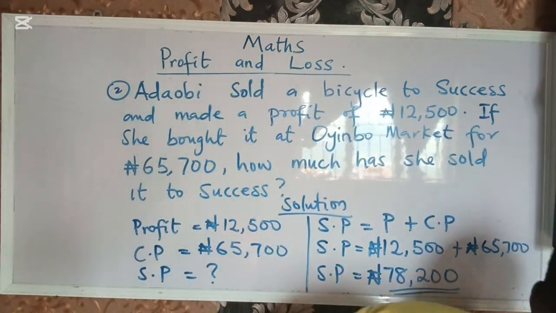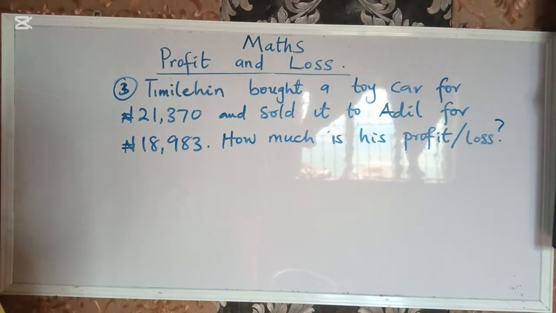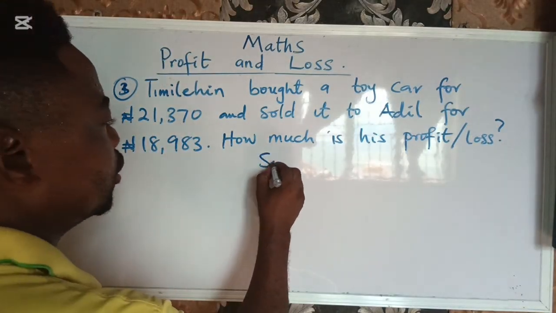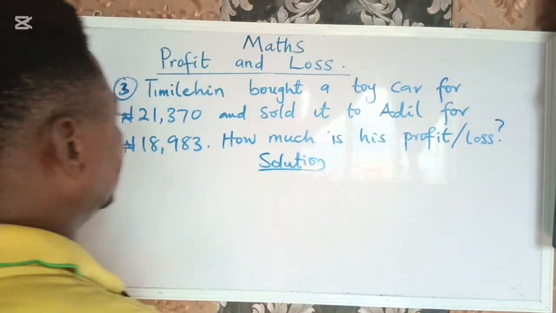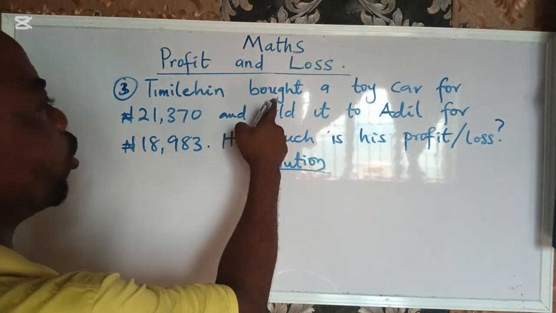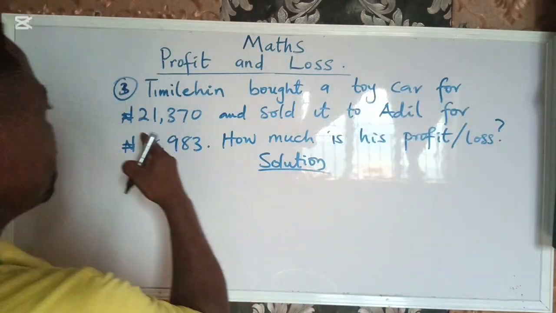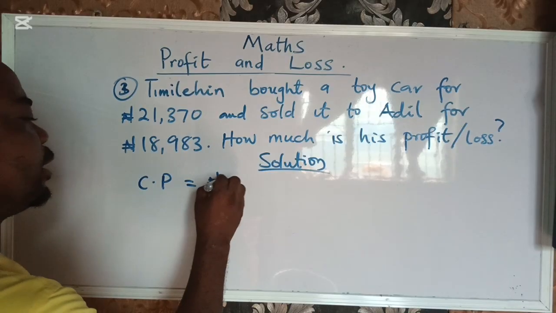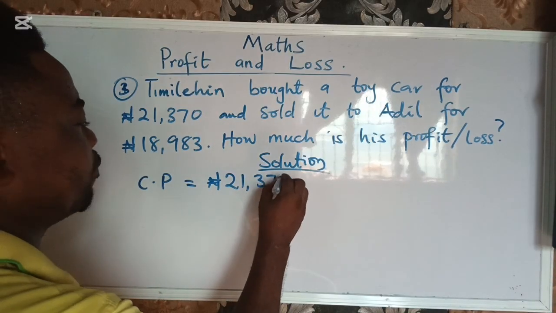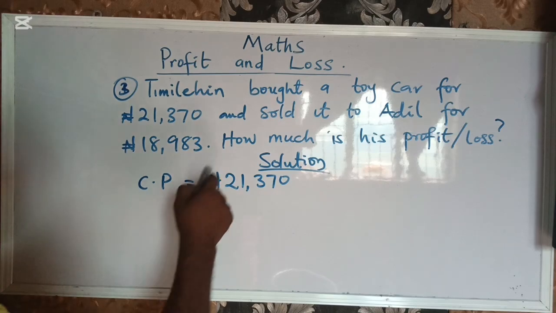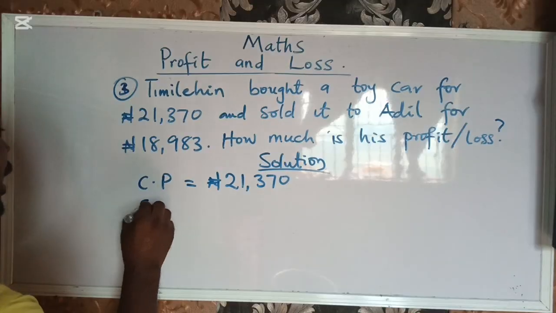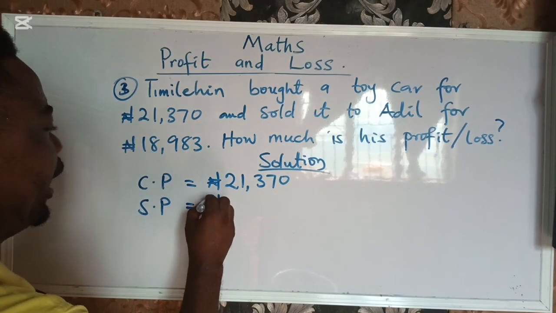Let's look at the last question. I'm not telling you if he has profit or he has loss. You are the one that will look at it and tell us if he made profit or loss. Solution. Collect your data. Timileyin bought a toy car, so cost price is 21,370 naira, and he sold it to a dealer for 18,983 naira, that is the selling price.